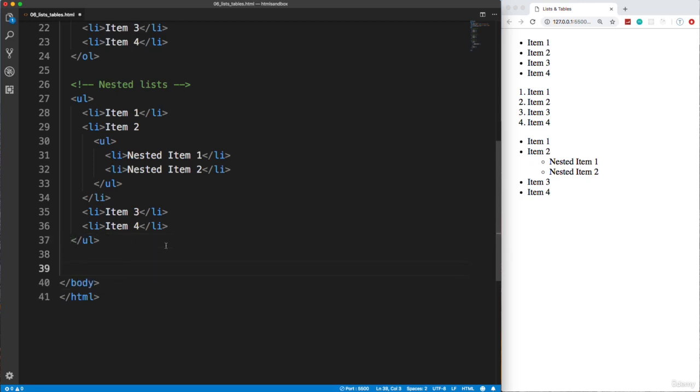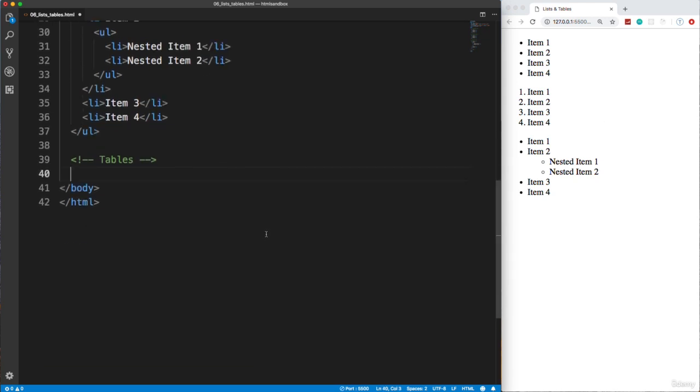All right, so let's talk about tables. Okay, so tables are used for tabular data. Now, back in the day, I don't know, 8, 9, 10 years ago, people would actually use tables for website layout before we had proper CSS, before we had Flexbox and the grid system and frameworks and stuff like that.